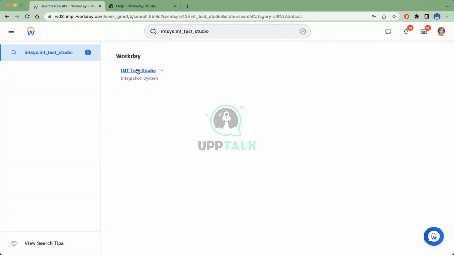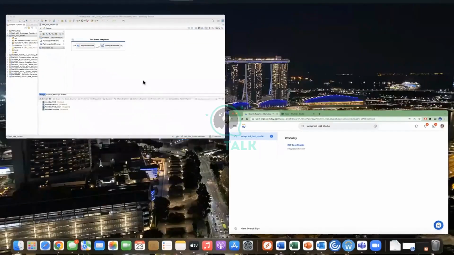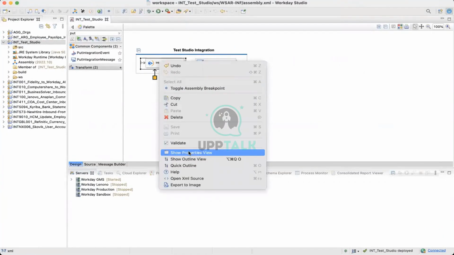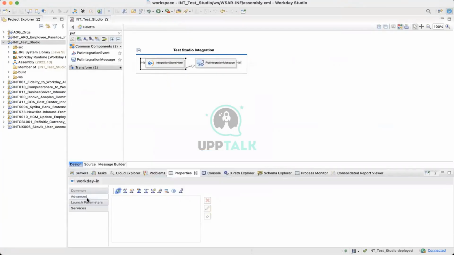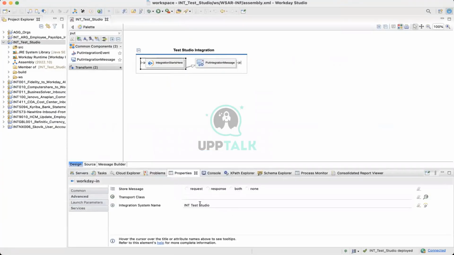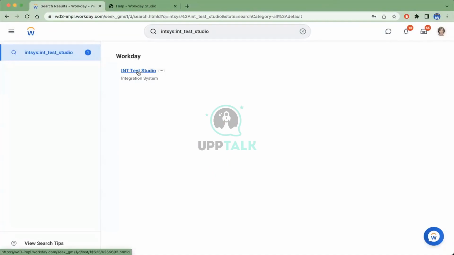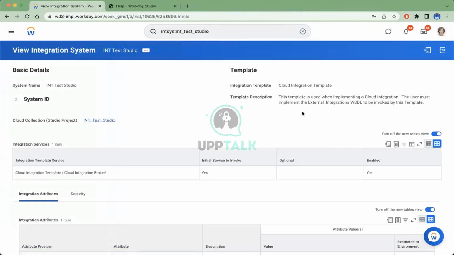If you see, the name of the integration is int_test_studio, right? What is the name here in this property view? In the Advanced, it is int_test_studio. This is that name. If I click on it, it says it's a Cloud Integration template, meaning it is a Studio integration.